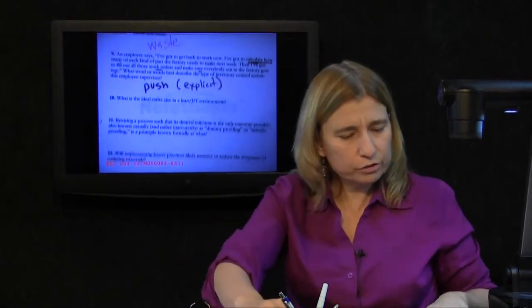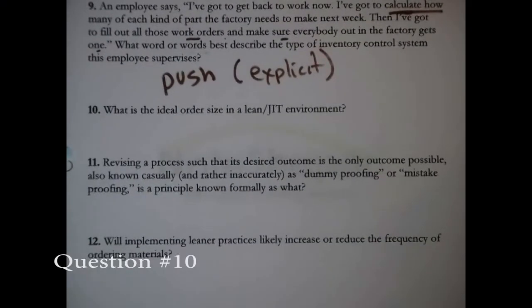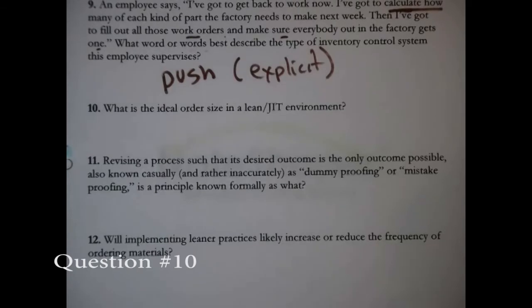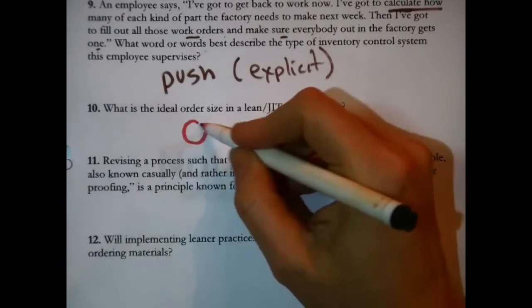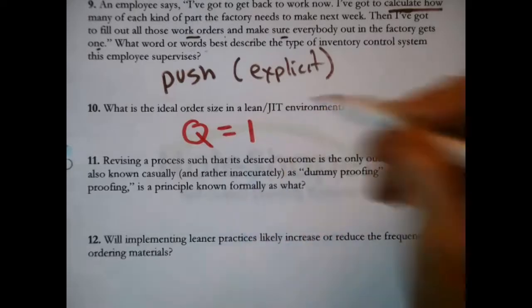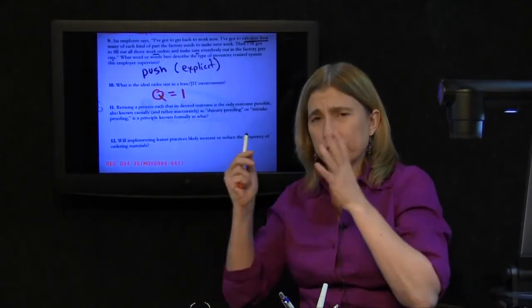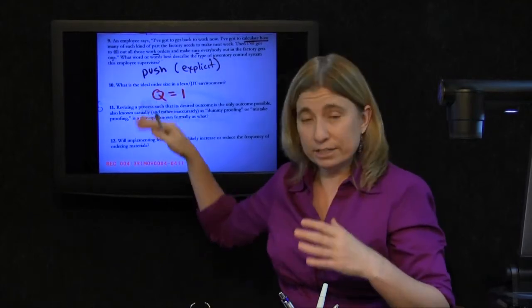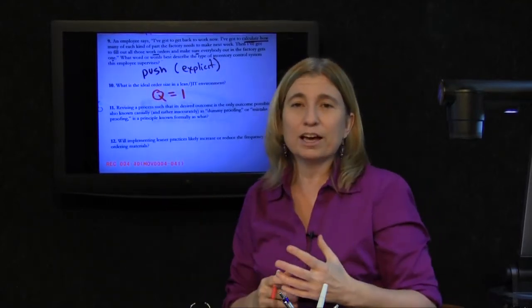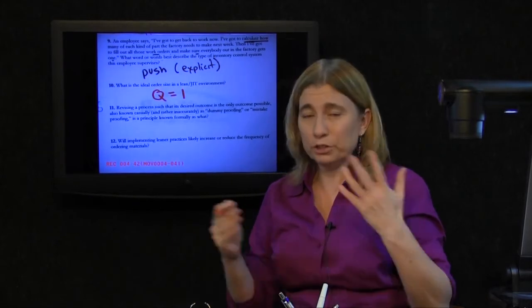All right, next question. What is the ideal order size in a lean just-in-time environment? Q for order size equals 1. Basically, we want our order sizes or our batch sizes to be as small as possible. So the ideal, the best that it can get, is that it's down to 1 unit.